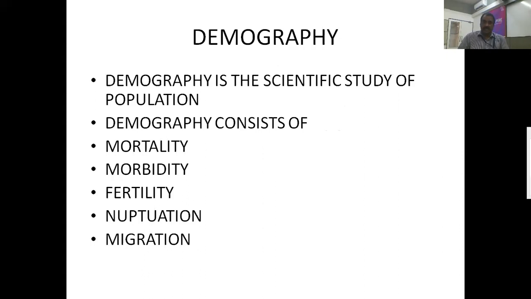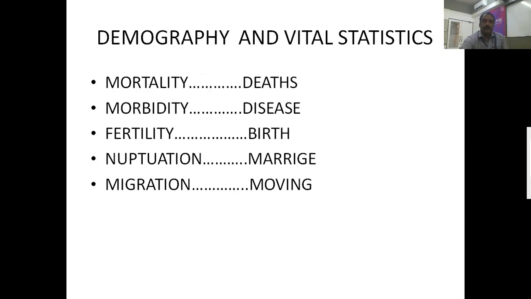Demography mainly consists of mortality, morbidity, fertility, reproduction, and migration. These five are mainly in the demography. Demography means scientific study of population. So if you see here, the scientific study of population under the mortality. So what is mortality? Let us see here.